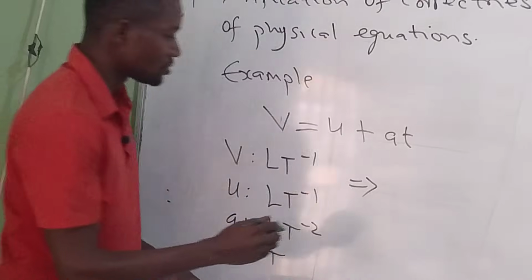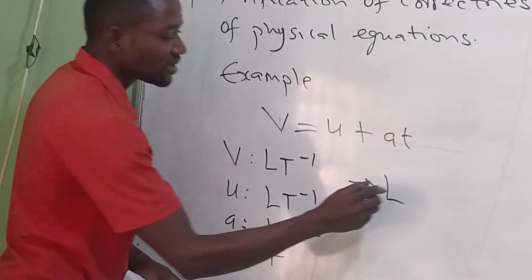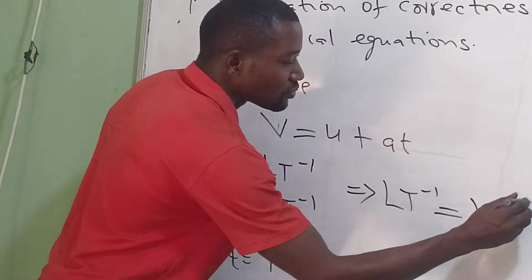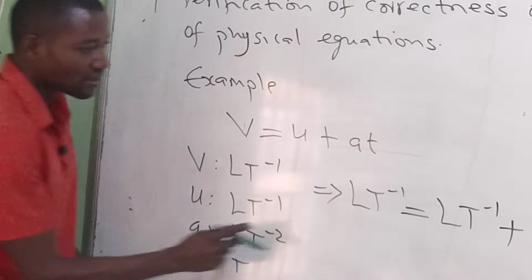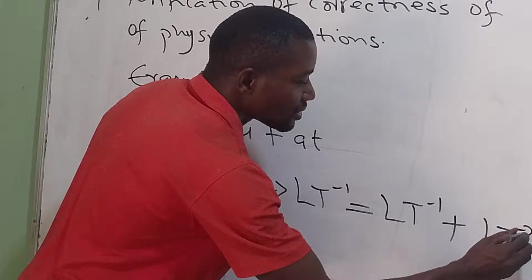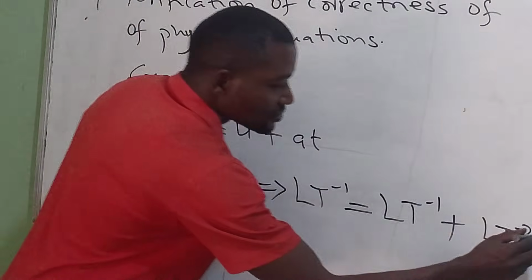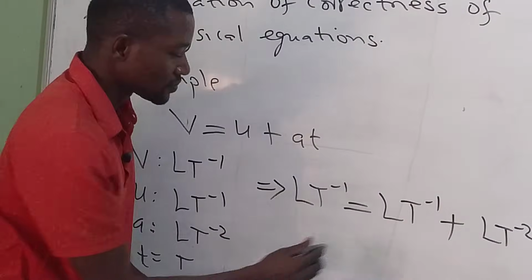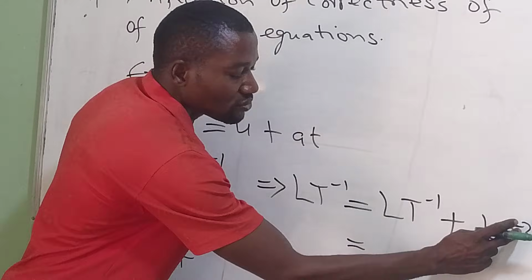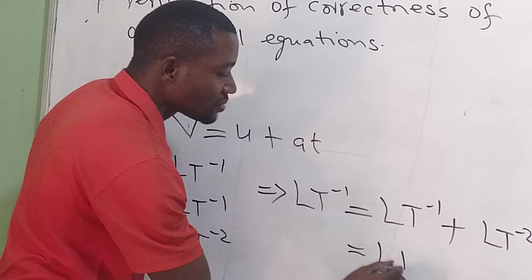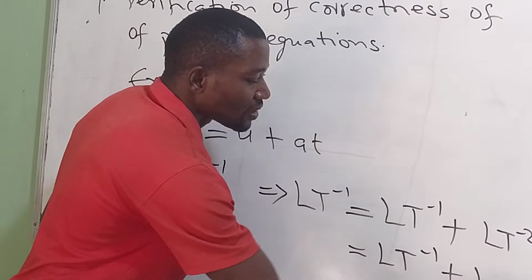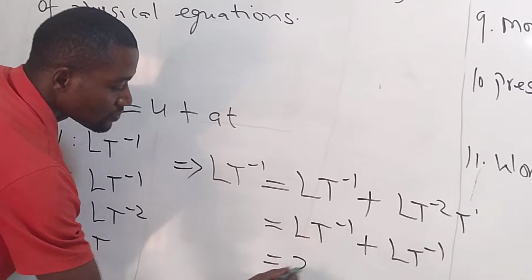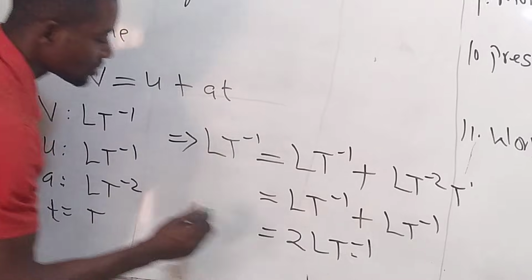We substitute, we will have the left hand side, L T to power minus 1 will be equal to L T to power minus 1 plus our acceleration L T to power minus 2 times T. So if we look at this, you know this is to power minus 1. So T to power minus 2 times T to power 1, you have L T minus 1, L T minus 1. So this will give 2 L T to power minus 1.